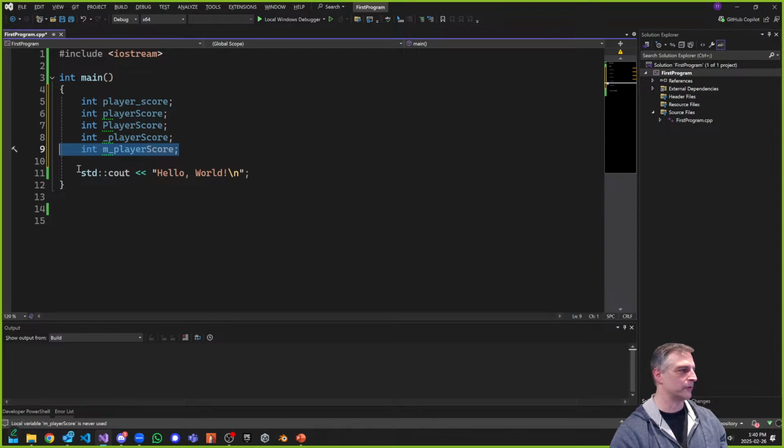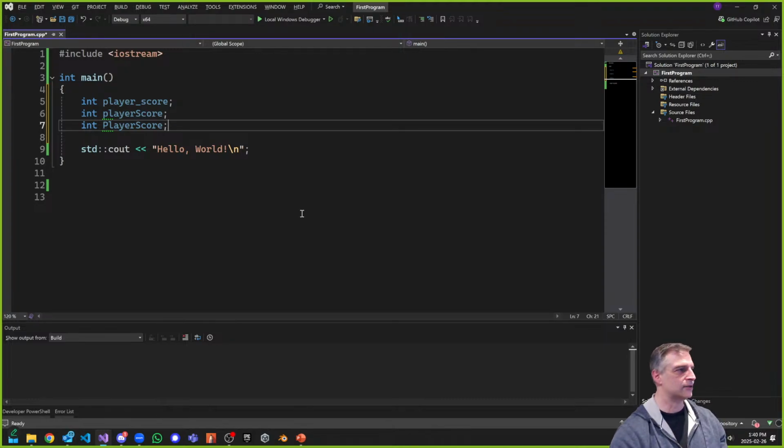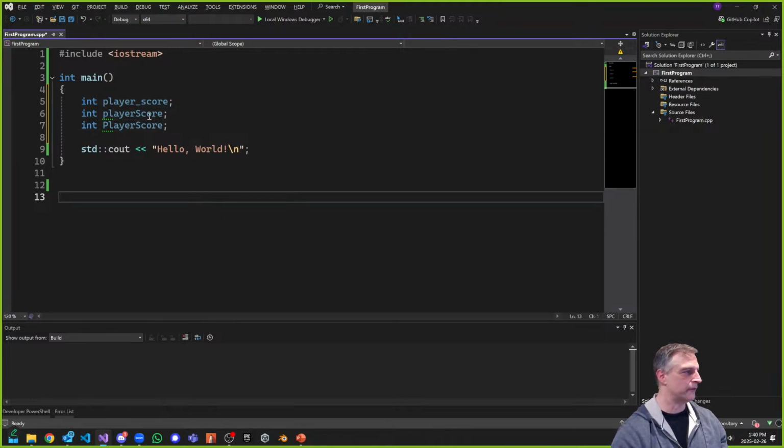This is very common when we look at C++ applications, right? Very, very common. So for now, let's get rid of this because we don't have private and public. We don't have OOP right now. We just have these. So let's choose from these three. Which one of these three do you think is the best way to put out a player score? What's your convention?